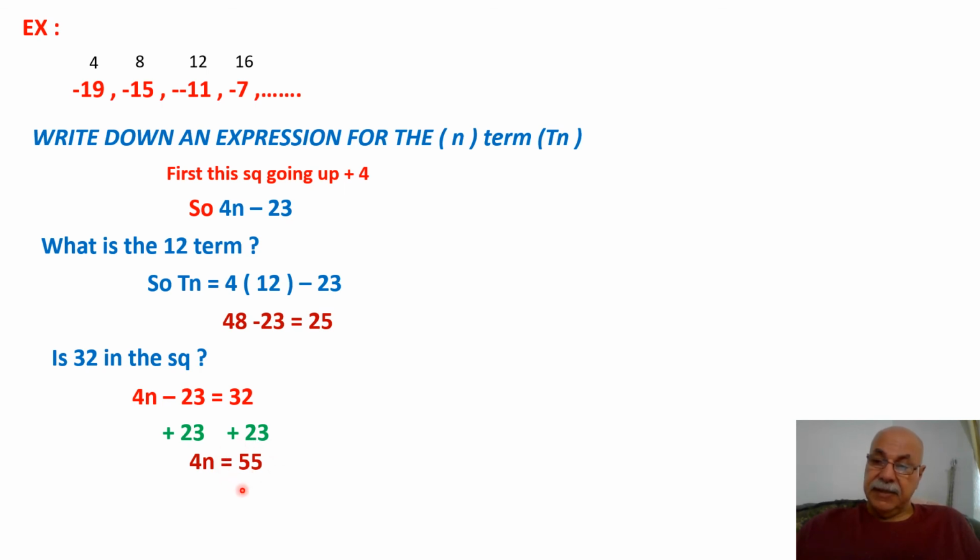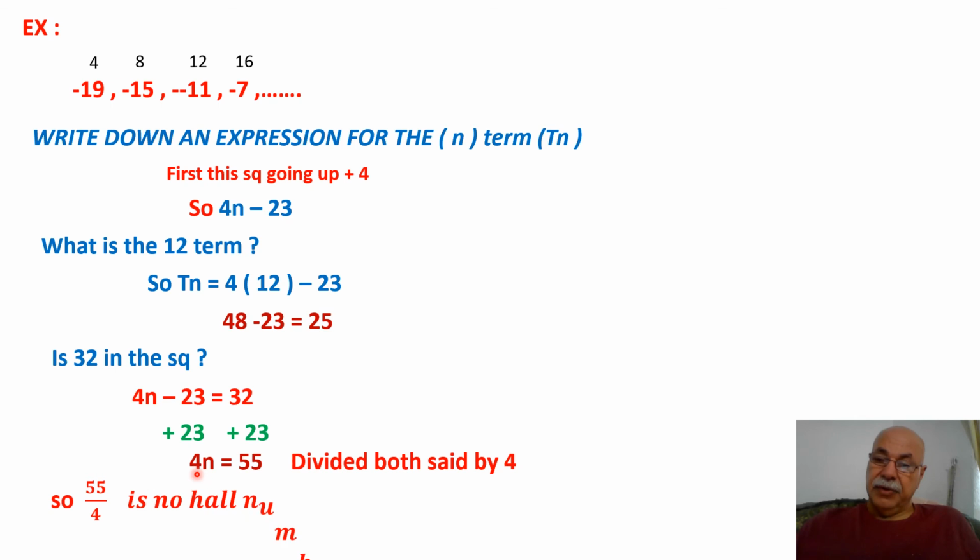This is the position for 32. In order to cancel this 4, I divide both sides by 4. So 55 divided by 4 is not a whole number.